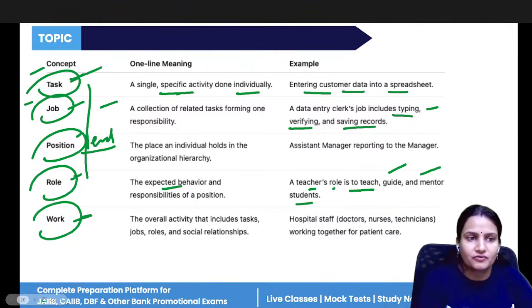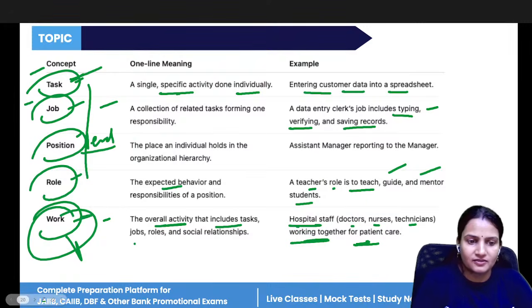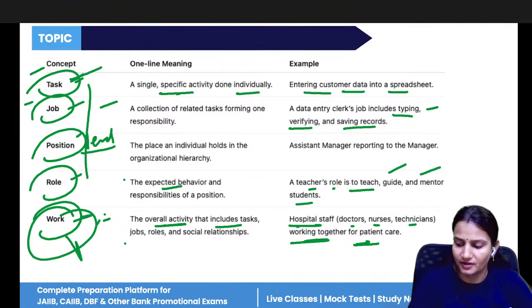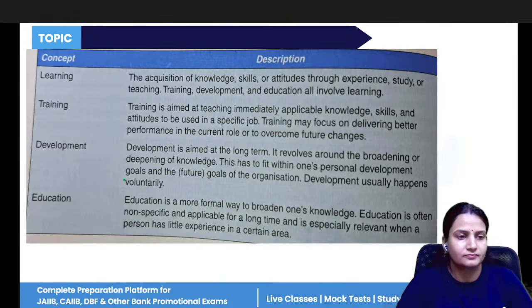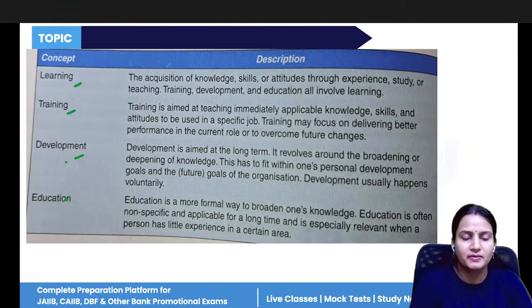And work includes all these things: the task, job, position, role. It includes everything. Like hospital staff, doctors, nurses, technicians, they work for a single patient. So overall activities that include task, job, roles are known as work. Now, next are these different concepts: learning, training, development, and education.